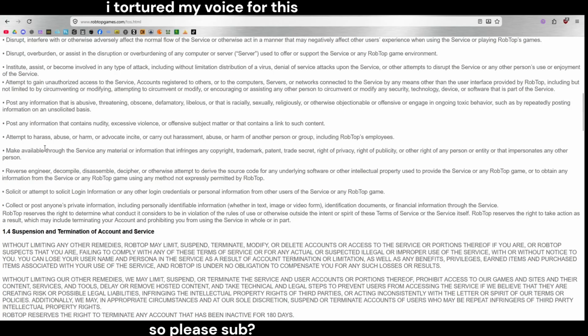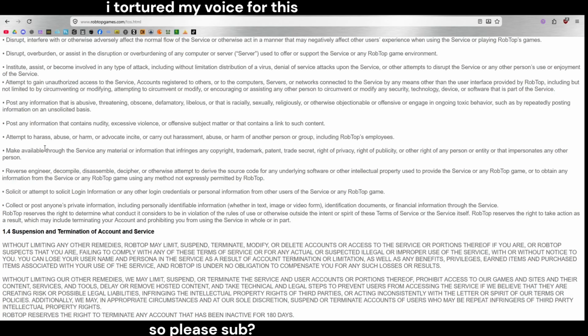Attempt to harass, abuse, or harm, or advocate, incite, or carry out harassment, abuse, or harm of another person or group, including RobTop's employees. Make available on the service any material or information that infringes any copyright, trademark, patent, trade secret, right of privacy, right of publicity, or any other right of any person or entity, or that impersonates any other person.